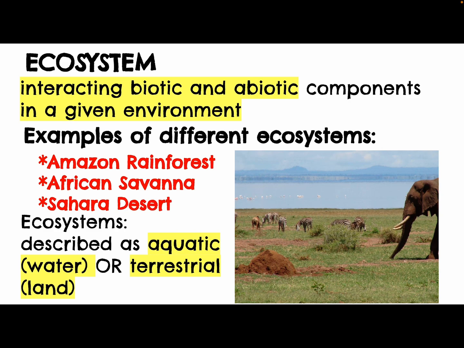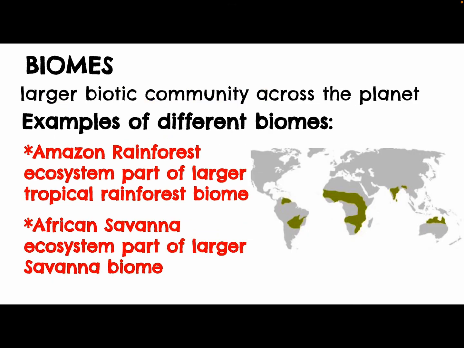The Amazon rainforest would be an example of an ecosystem. The African savanna would be a part of an ecosystem. The Sahara Desert would be an ecosystem. Then, if we take all the areas that have similar ecosystems and put them together, those would be part of a biome. So, in green on this map, I have shown all of the savanna biomes or ecosystems. So it would make up the savanna biome. This includes the African savanna, but it also includes some other areas that are also savanna as well.